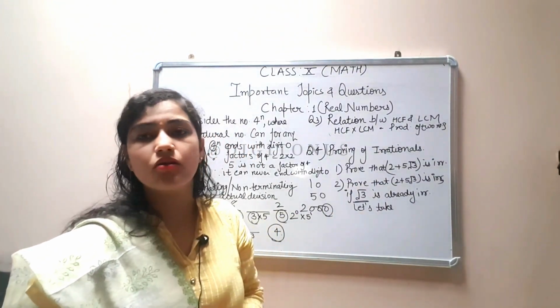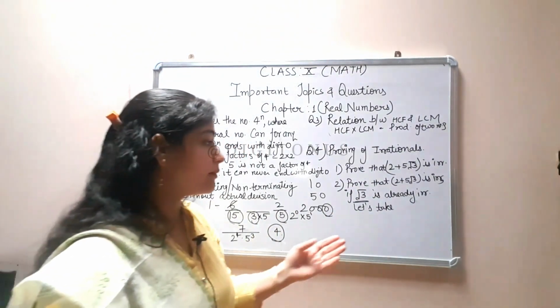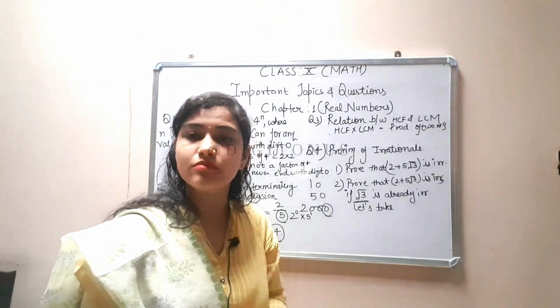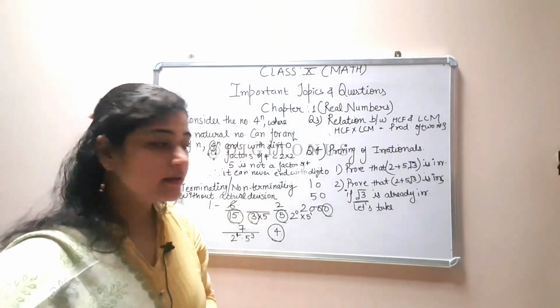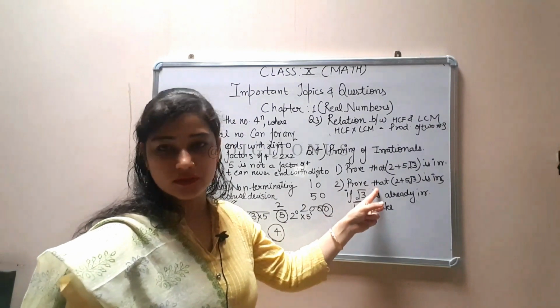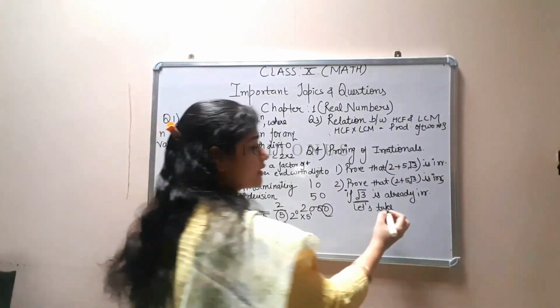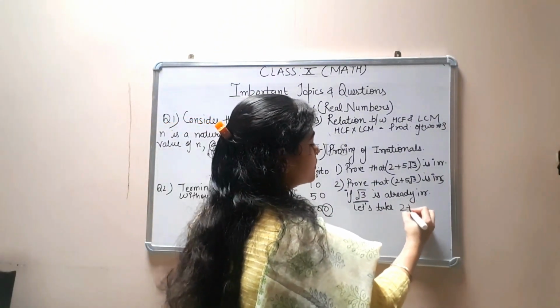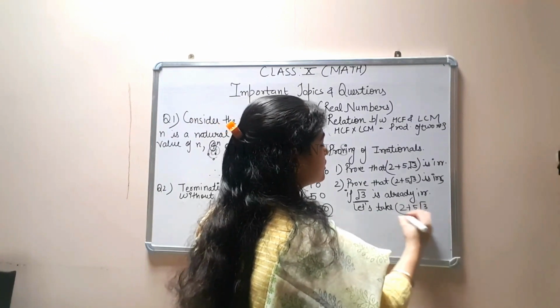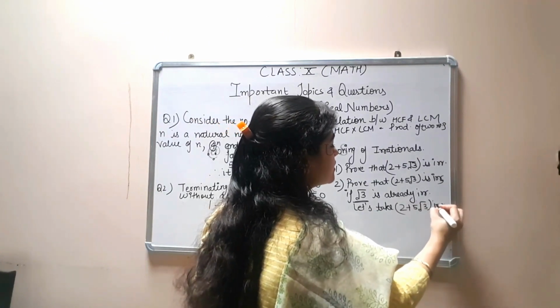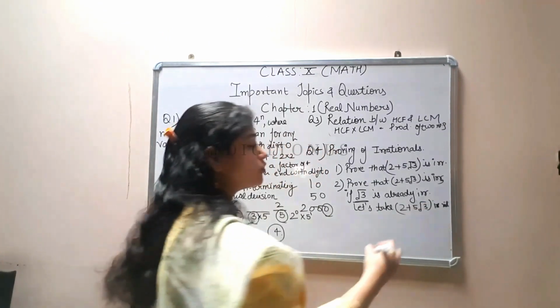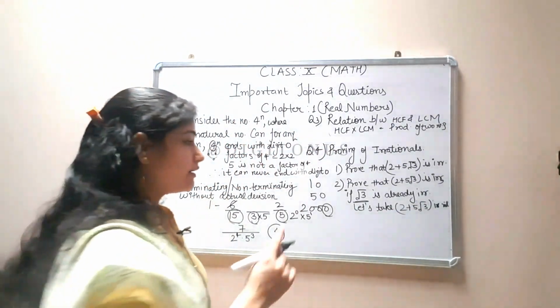And if we prove that the opposite statement we have taken is wrong, then the original is already proved. Okay, so let's take that 2 plus 5 root 3 is rational.